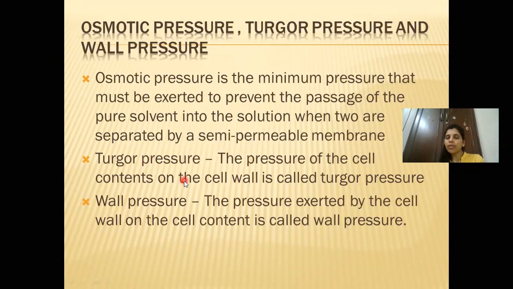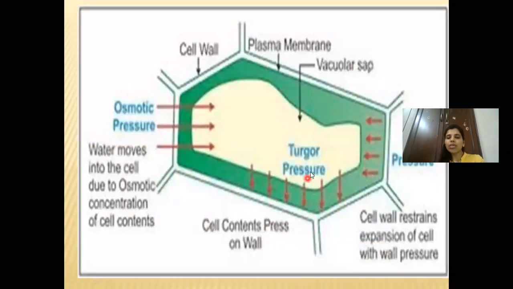Now what is turgor pressure? You have seen that the pressure of the cell contents on the cell wall is called turgor pressure. In the diagram you can see the cell contents, because it is not only water now. Water from outside has moved inside, but there are other cell contents, the cell sap, which was already present.